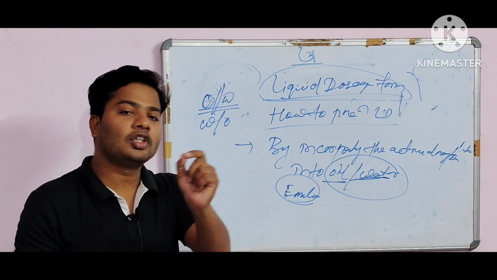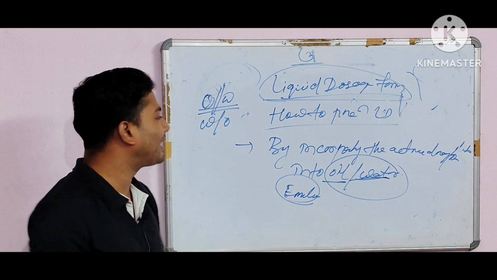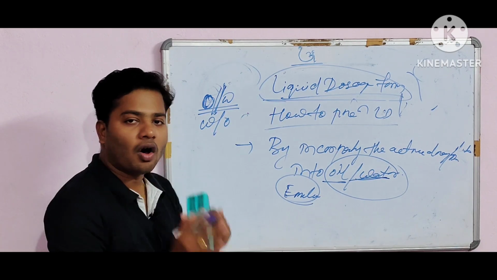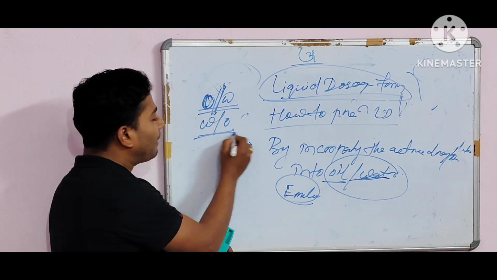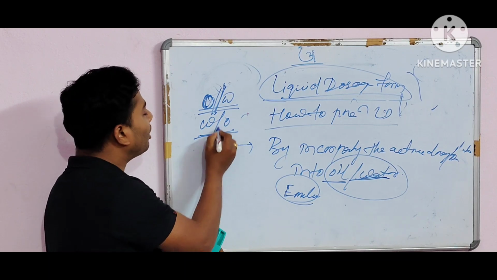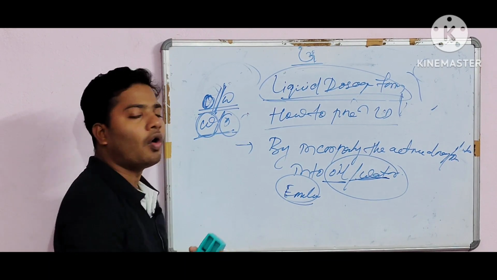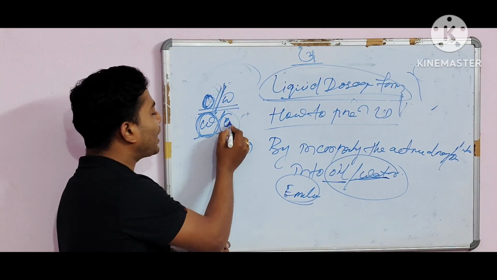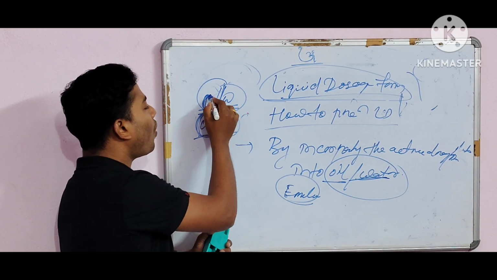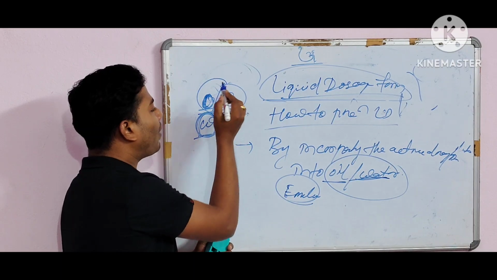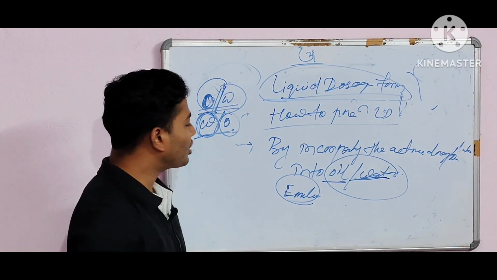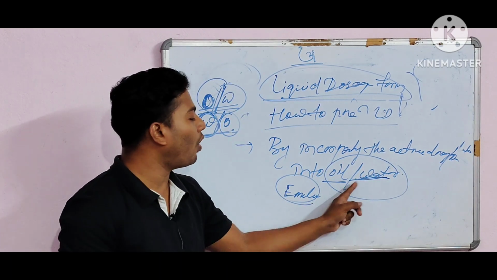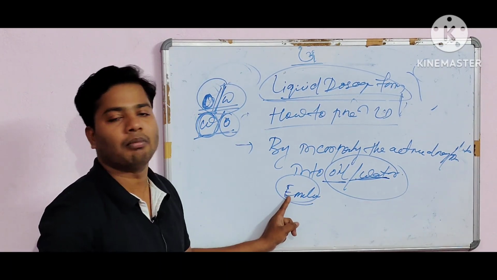If you prepare a water in oil type of emulsion, you have to incorporate the water in the oil, because in this case water is the dispersed phase and oil is the continuous phase, while in the other, oil is the dispersed phase and water is the continuous phase. So, by incorporating the active drugs or active ingredients into oil or water, the example is emulsion.